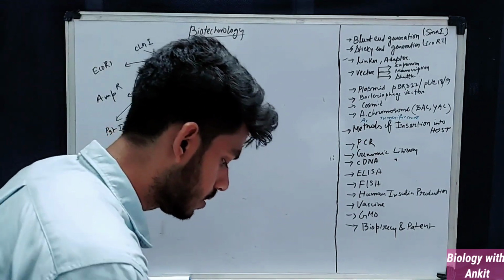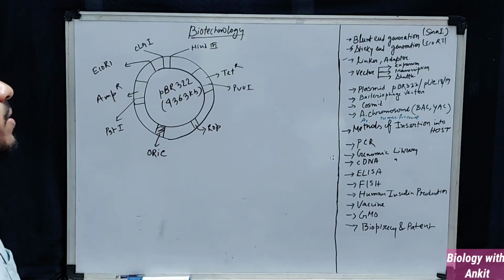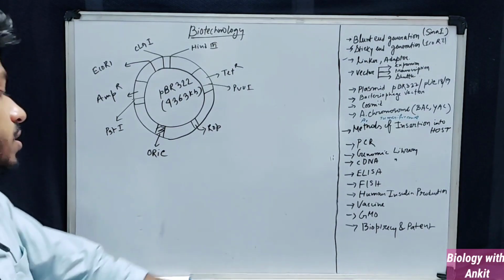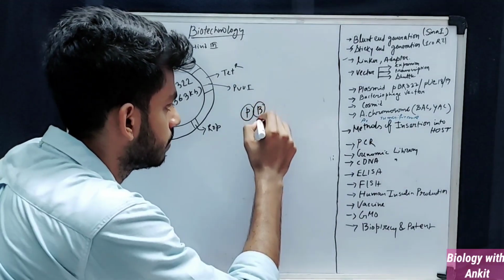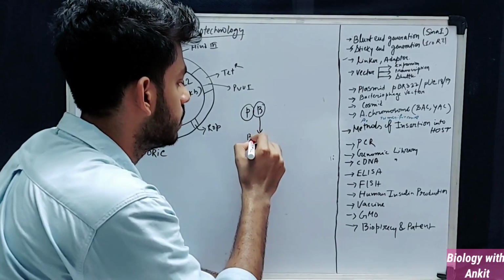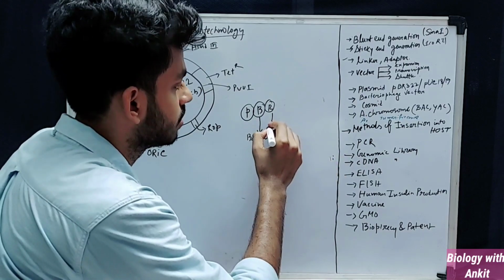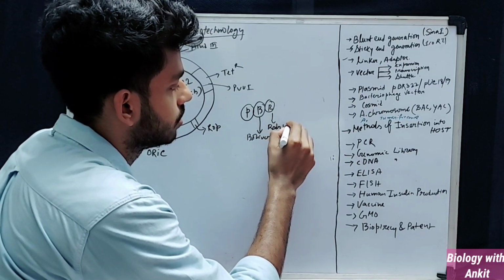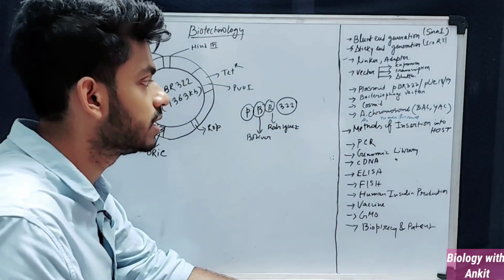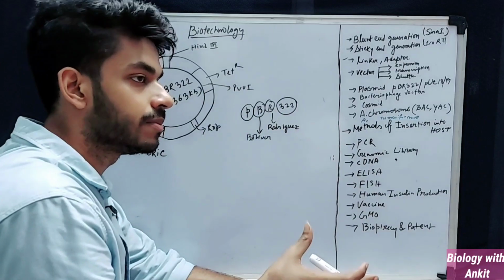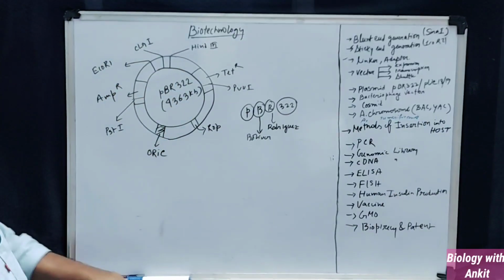So this is a typical structure of the plasmid called PBR322. The nomenclature suggests some information also. P symbolizes the plasmid, B symbolizes a scientist named Bolivar, R symbolizes a scientist called Rodriguez, and 322 is the number that distinguishes this plasmid from the other plasmids that were developed in the same laboratory.